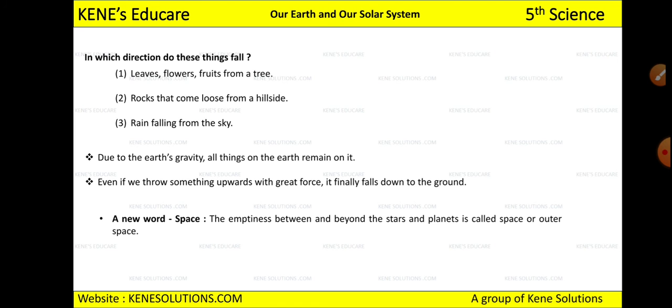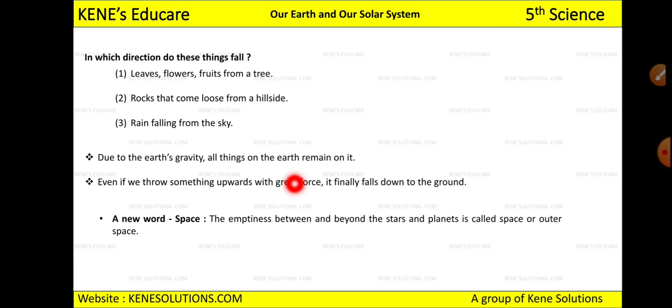Now next one is rocks that come loose from a hillside. Have you seen the small stones in the mountain, they fall down or they go up? They fall down, right? Then rain falling from the sky. The rain falls on the ground or it goes up? It falls on the ground, right? So what is the common thing which you observe in all the three examples? Everything is falling on the ground, right?